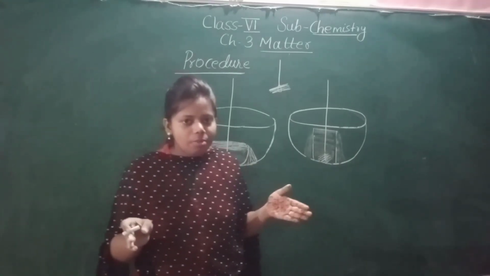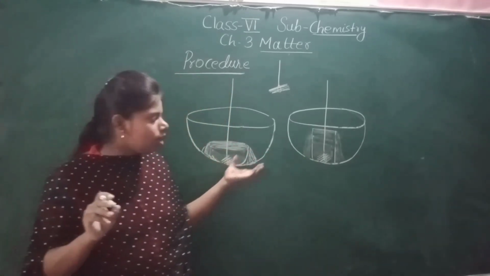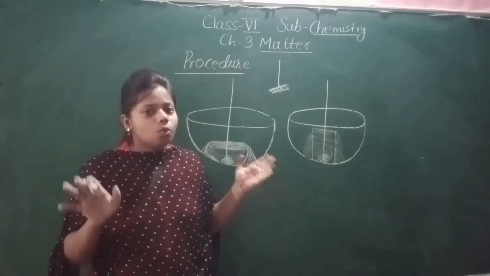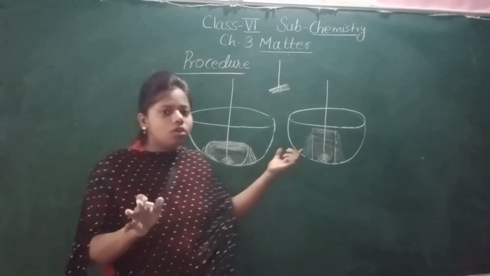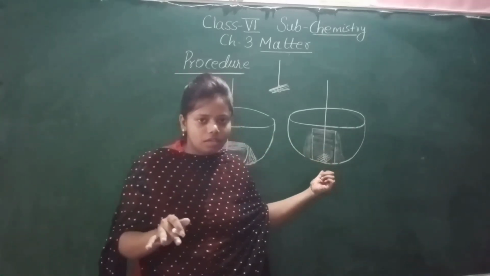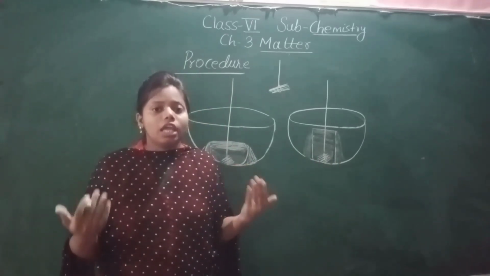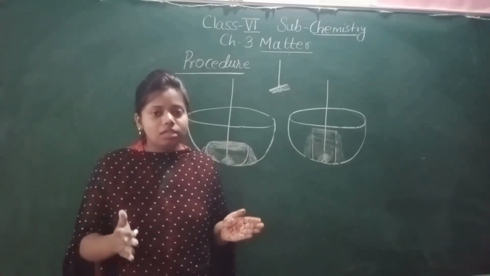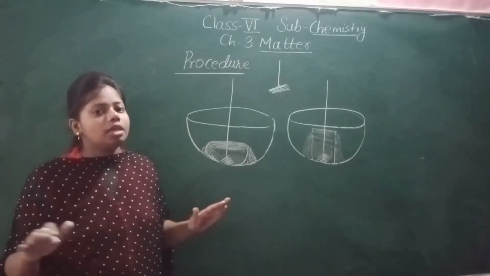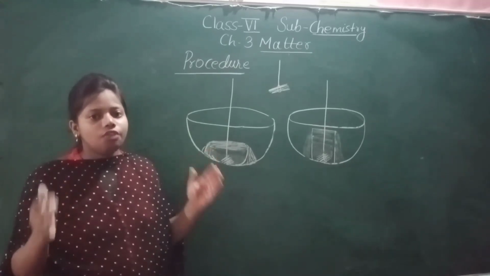And what you will observe is that both volumes of water are the same. Here we have taken the small bowl and here we have taken the beaker. That doesn't matter. What matters is that the water flown out from both the bowl and the beaker has displaced an equal amount of water. When you measure it in the measuring cylinder, you will observe that the volume is same. Now this shows that solid has fixed volume.